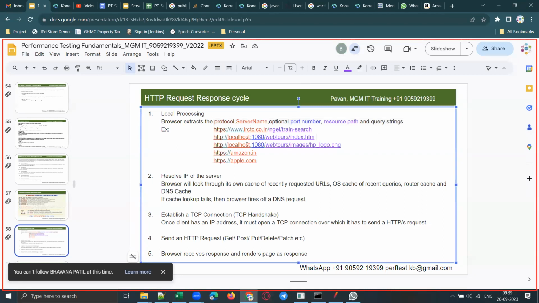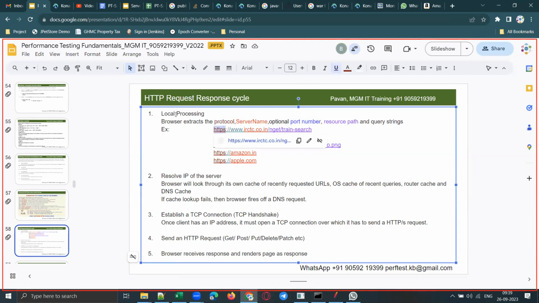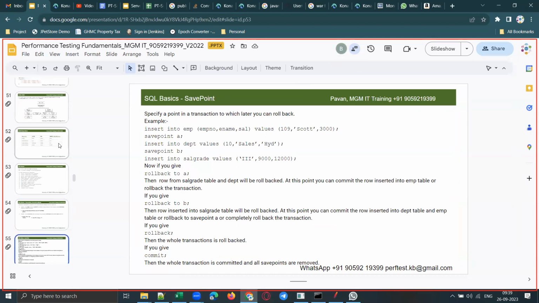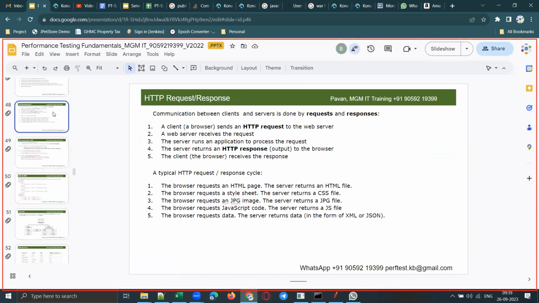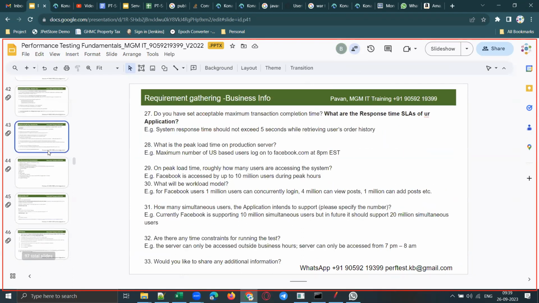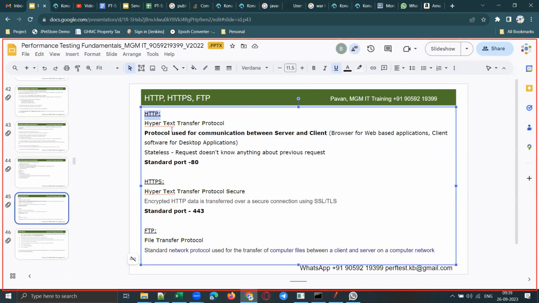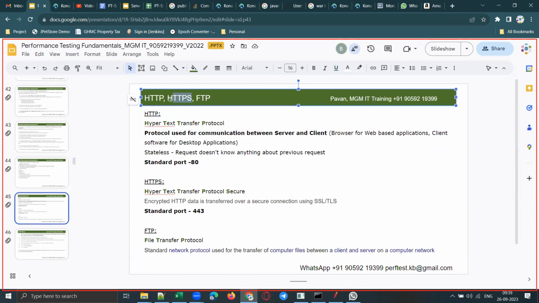Clear, guys? Now let us understand what this protocol is. There are different protocols that applications use. One is HTTP and HTTPS. So let me take you to that slide. There are some important protocols that you should know. One is HTTP and the other one is HTTPS. And there are a few more protocols called FTP, SFTP, etc. But the important protocols that you should know for the moment are HTTP and HTTPS.